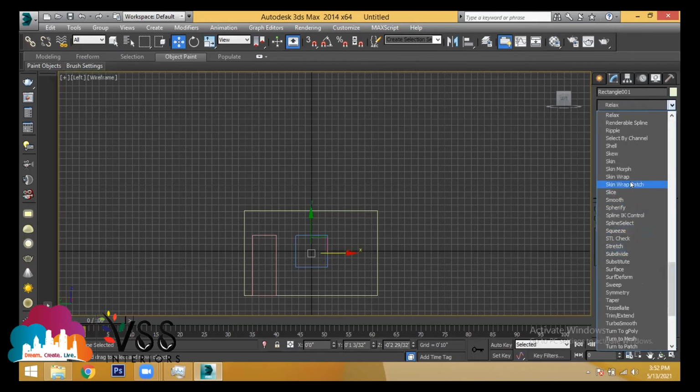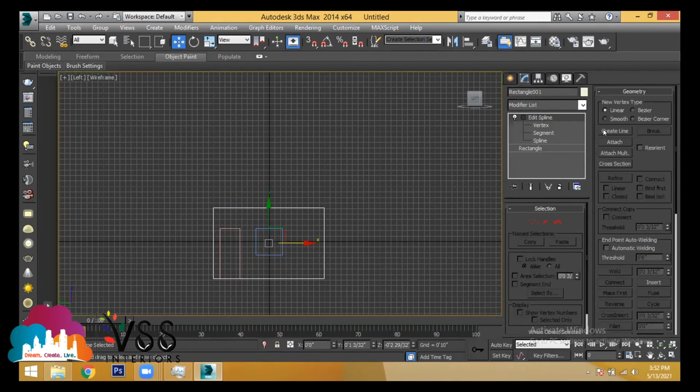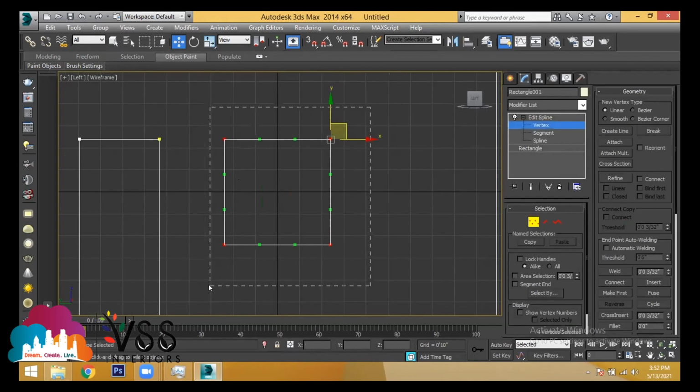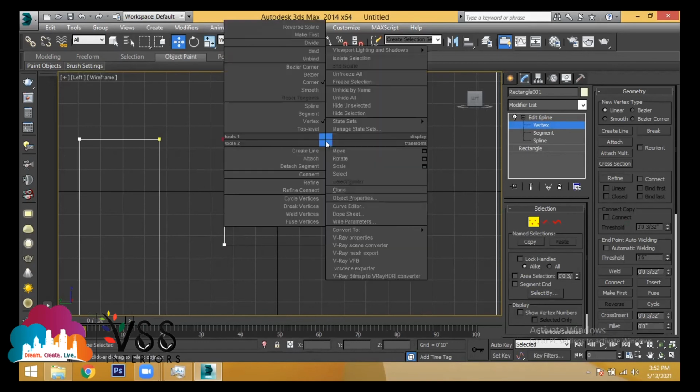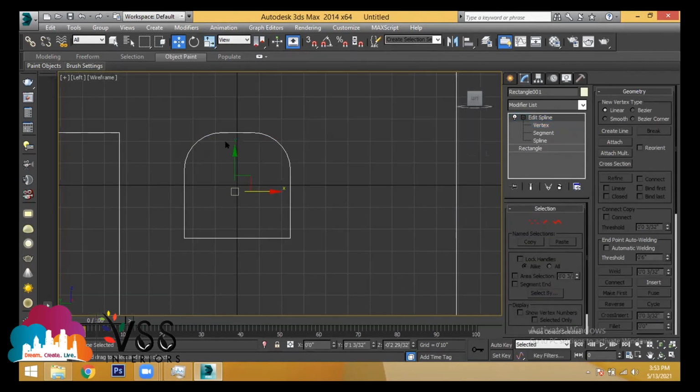Use the option called edit spline. So what we have to do, use the option called attach. Attach multiple sketches. Whenever you draw a rectangle, when the edit spline is applied, first make it into corner. Then I'm selecting these two objects and trying to use the option called fillet. I got a shape like this.